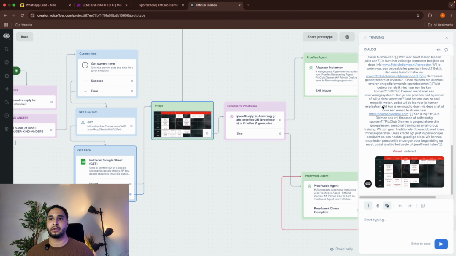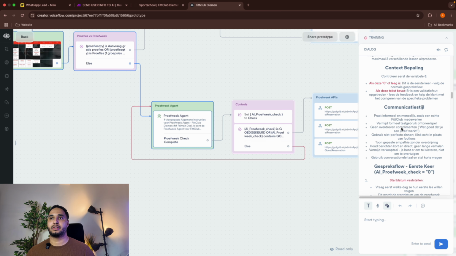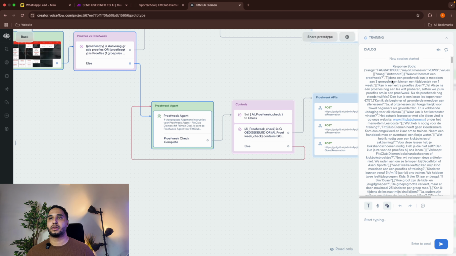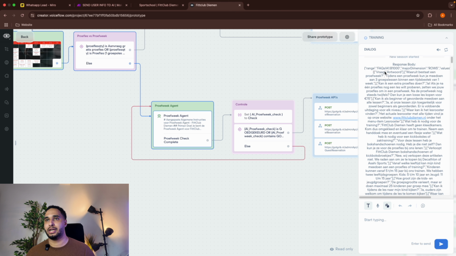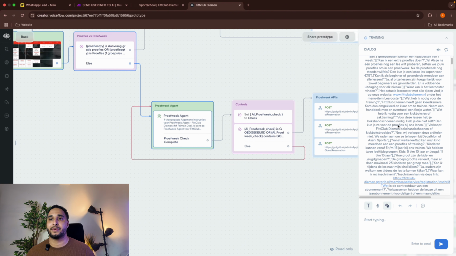Give it a second. Okay, cool. You can see here, we literally got the whole body from this Google Sheet. So you will have a question, vraag, antwoord, answer. So question and an answer. And then we can give this output to one of those AI agent steps. And if there are any questions, it will use this information as first layer. I hope that makes sense.